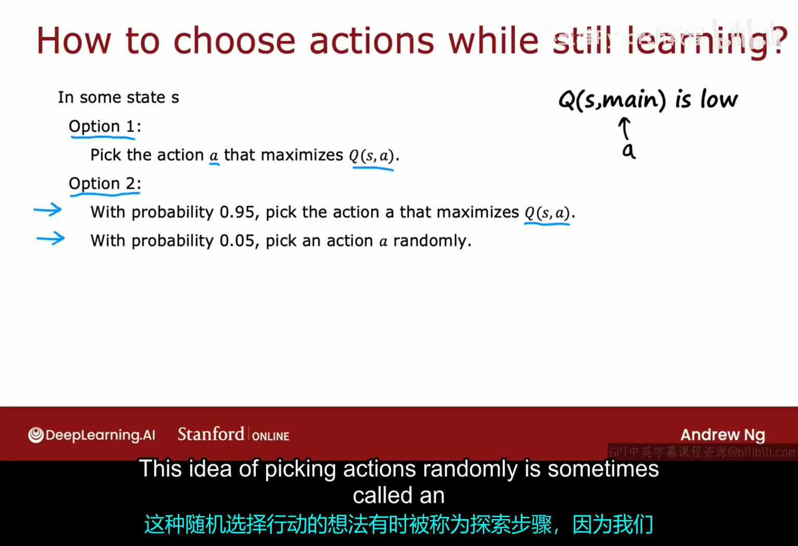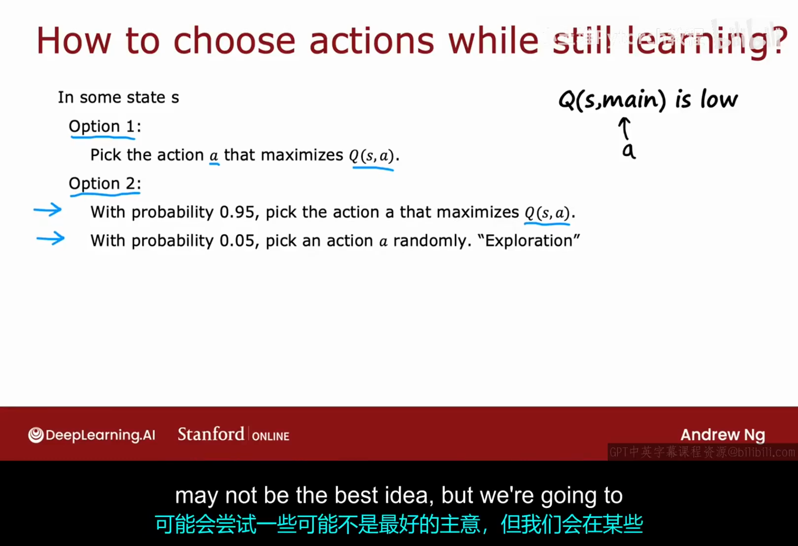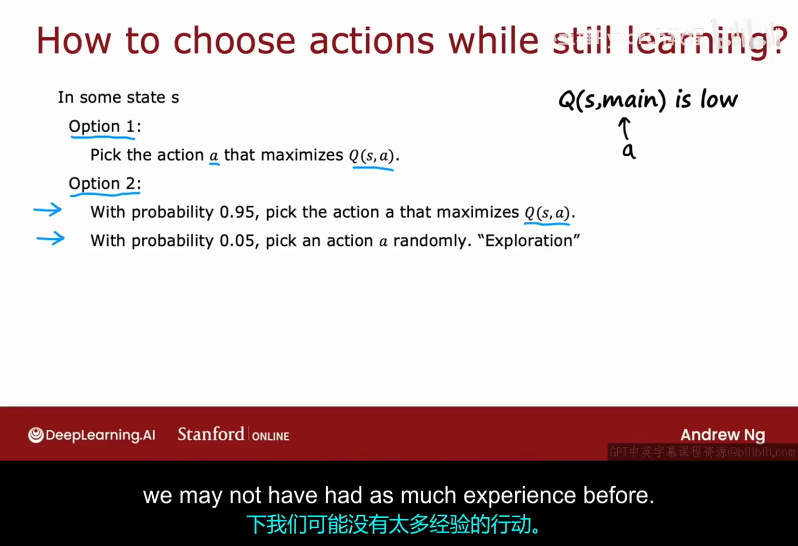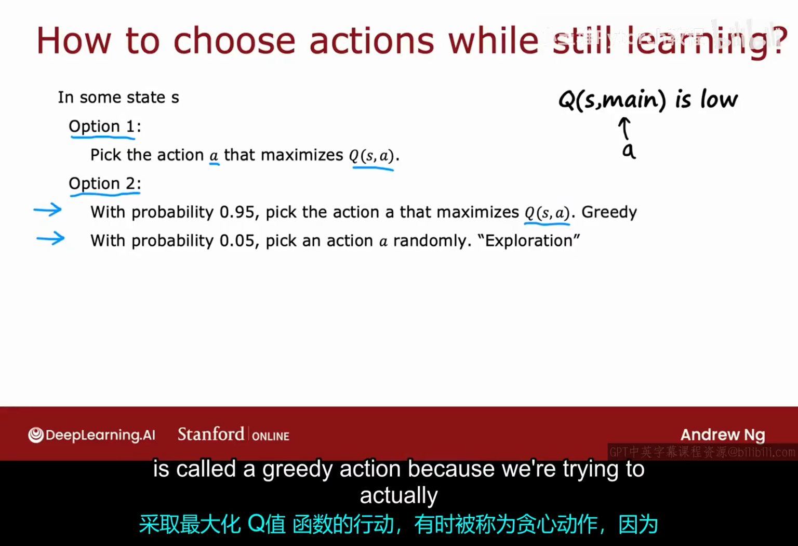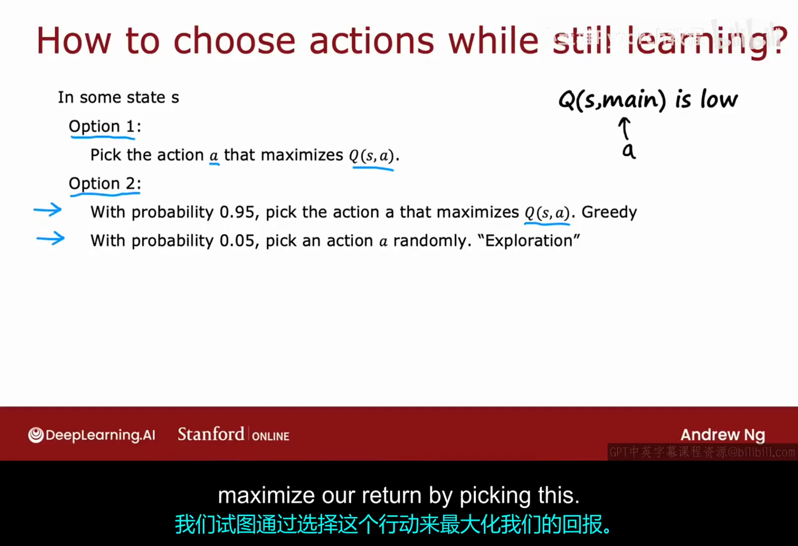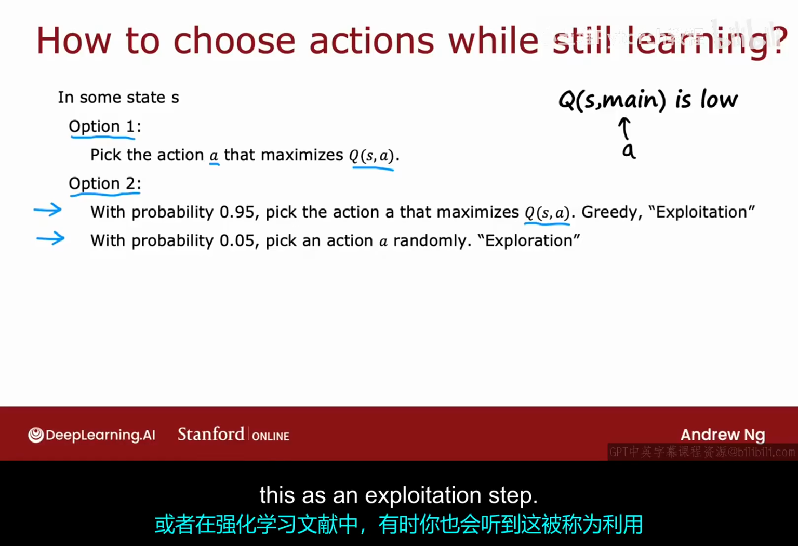This idea of picking actions randomly is sometimes called an exploration step, because we're going to try out something that may not be the best idea, but we're going to just try out some action in some circumstance to explore and learn more about an action in a circumstance where we may not have had as much experience before. Taking an action that maximizes Q of SA, sometimes this is called a greedy action, because we're trying to actually maximize our return by picking this.